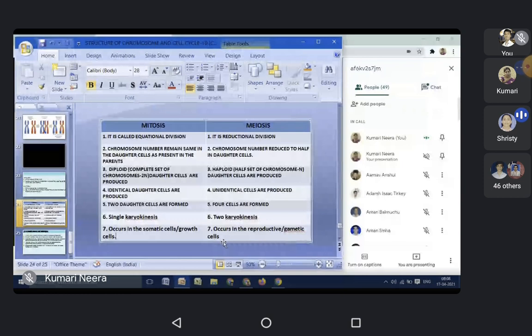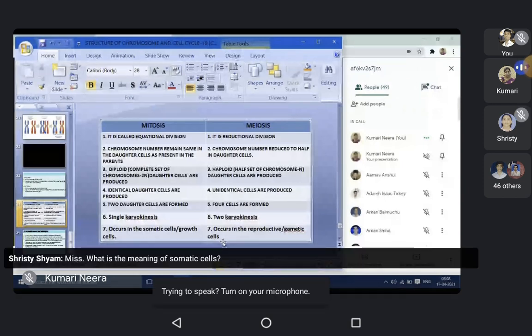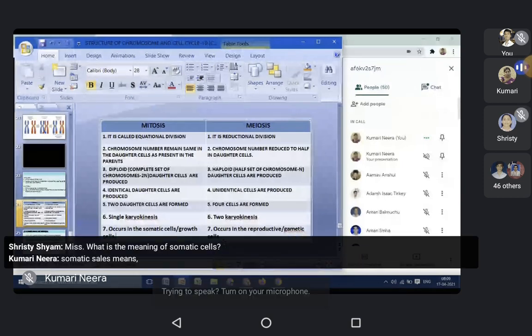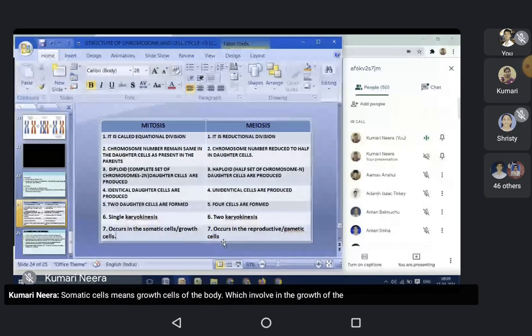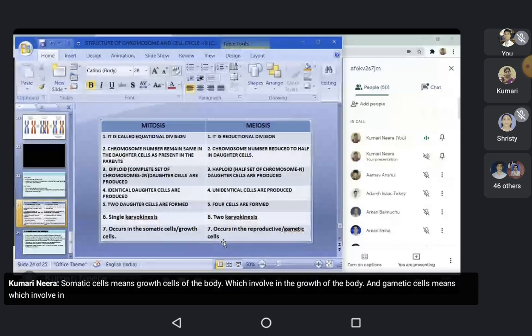Miss, what is the meaning of somatic cells? Somatic cells means growth cells of the body, which are involved in the growth of the body. And gametic cells means which are involved in reproduction.